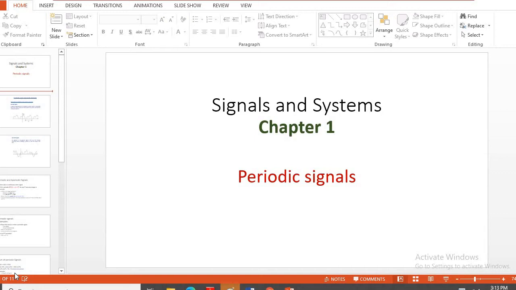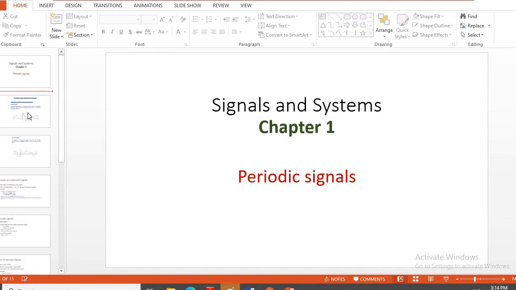In many real-time applications as well, if a signal takes a uniform periodic form, or if it is a deterministic one, then it becomes easy to analyze as compared to an aperiodic signal. So in this small presentation, we will go through what we mean by a periodic signal and how to estimate its period. For that, we will also go through some examples.